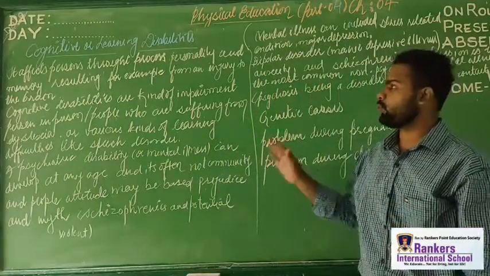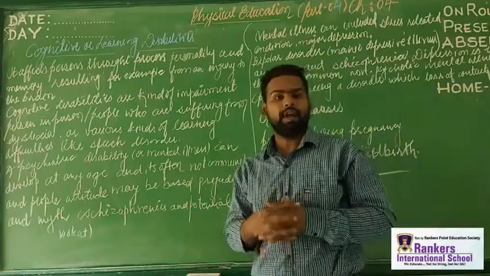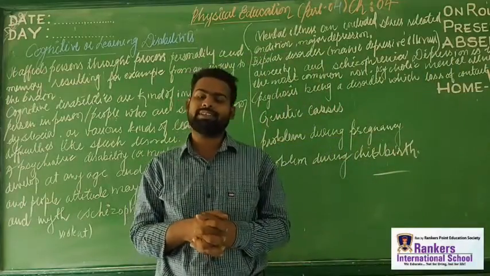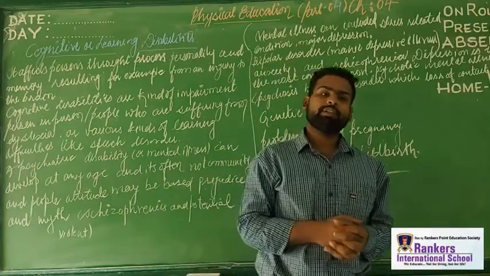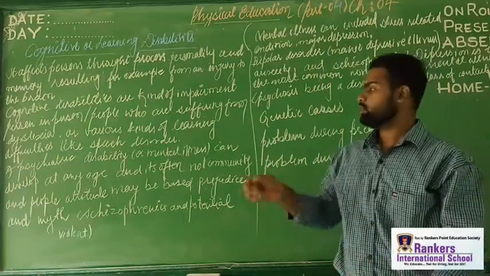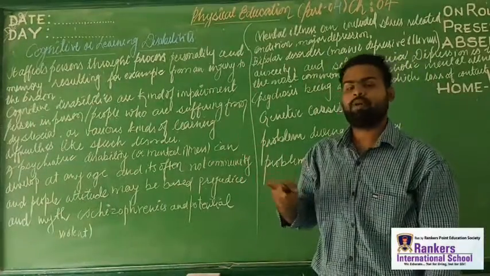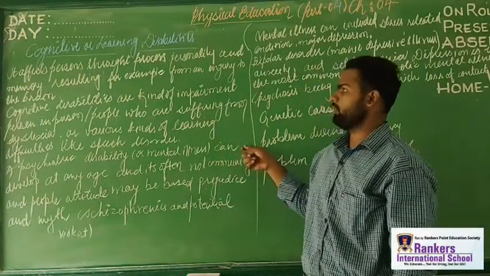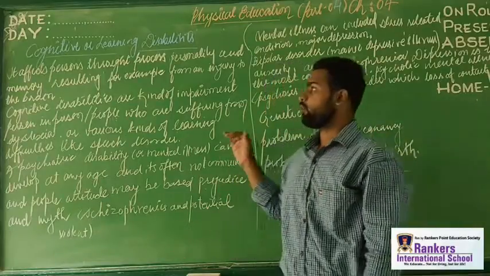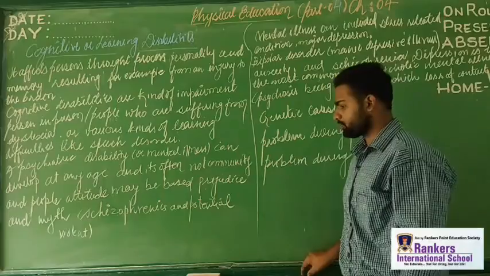What is it, students? Today we have already studied three things: what is disability, what are the types of disability, and what is disorder. Right? So we have done two of the disabilities. Now we are going to learn about the third disability, and the name of the disability is cognitive disability.